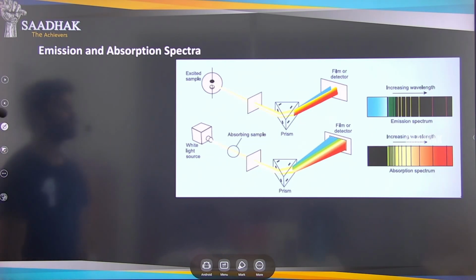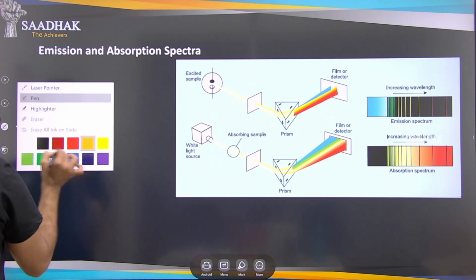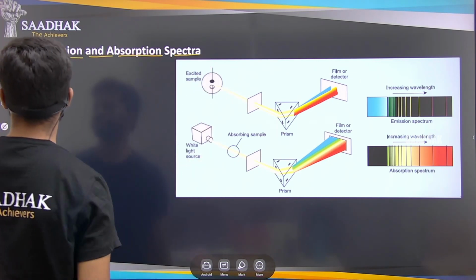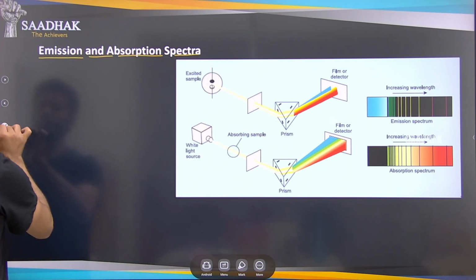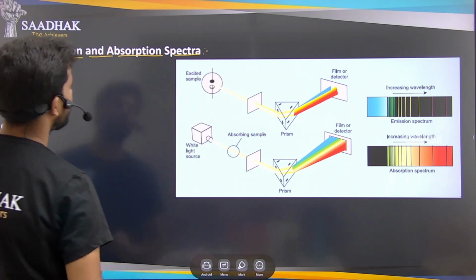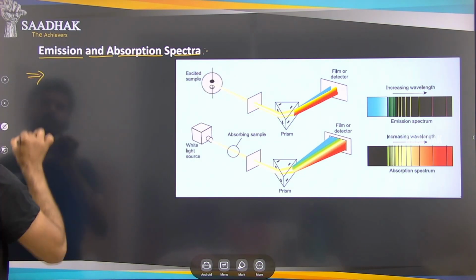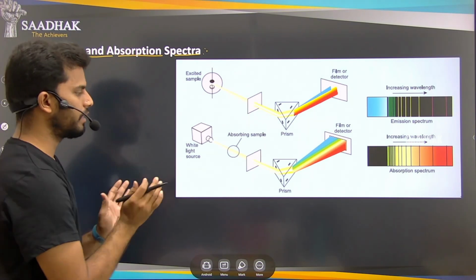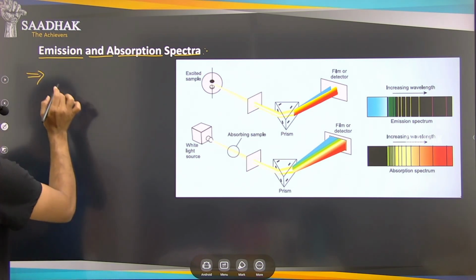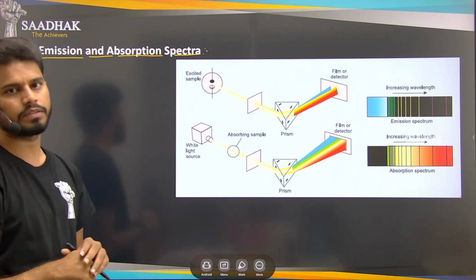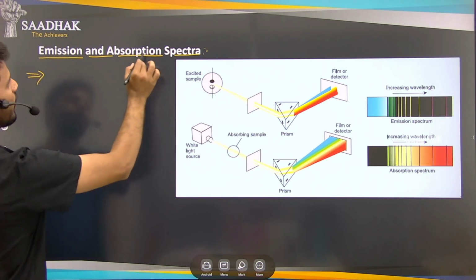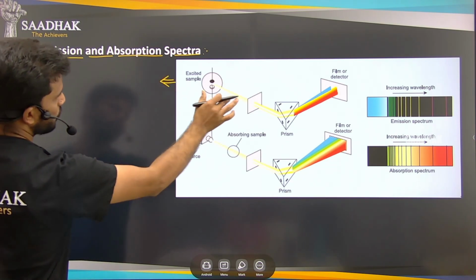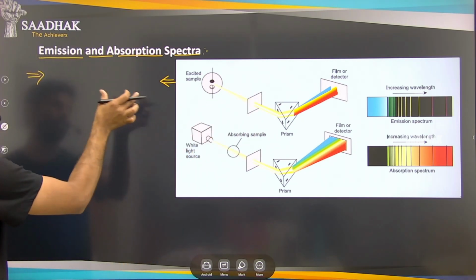So here, the atomic spectrum that we have discussed, I can simply round it off here. Whatever spectrum we get from the atom, with the mechanism I have explained, we have two types of atomic spectra. The first one is emission and the other one is absorption. So what is this emission? First, let us just discuss this.